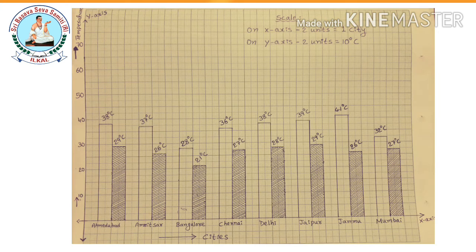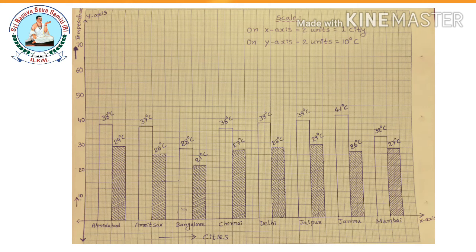Observe the double bar graph, children. We are going to consider on the horizontal axis, that is the x-axis, cities, and on the vertical axis, that is the y-axis, temperature. Ahmedabad 38 degrees Celsius and 29 degrees Celsius. Maximum is 38, minimum is 29. Okay. And next city, Amritsar, 37 degrees Celsius is the maximum temperature. 26 degrees Celsius is the minimum temperature.